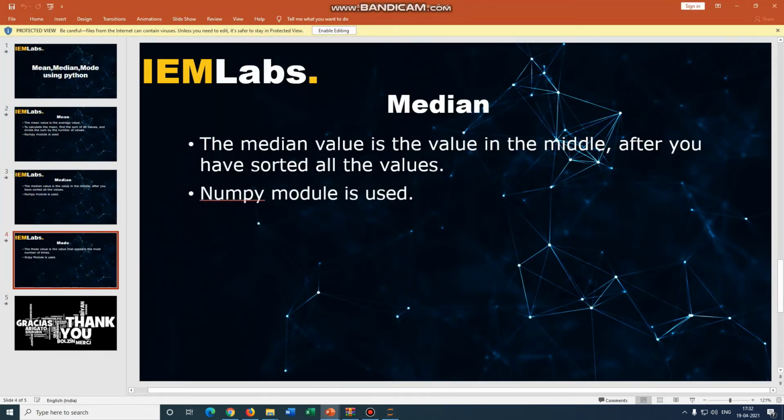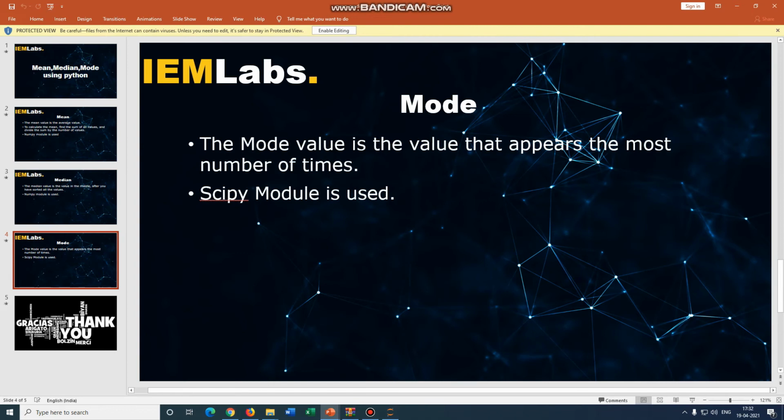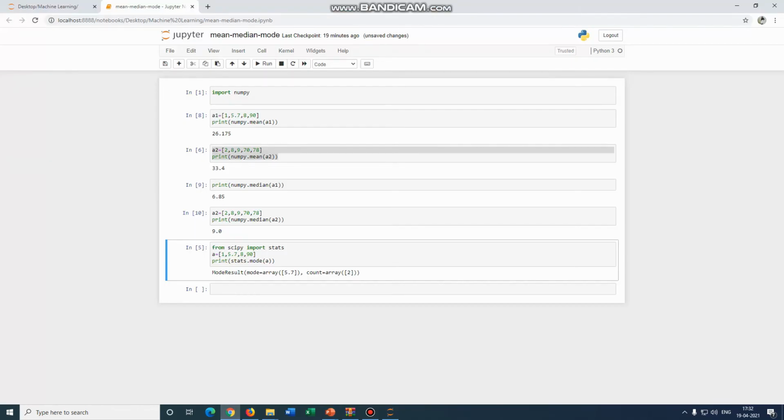Okay. So now let's move on to the next part, which is mode. The mode value is the value that appears the most number of times, and to implement that we have to use the SciPy module. Let's check. From SciPy import stats, we have to import that stats. Here I have taken the same A1, then print stats.mode A.